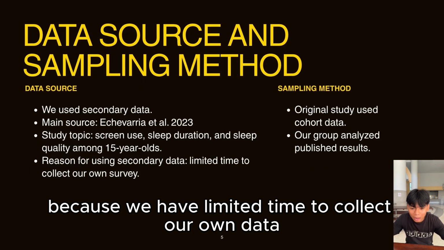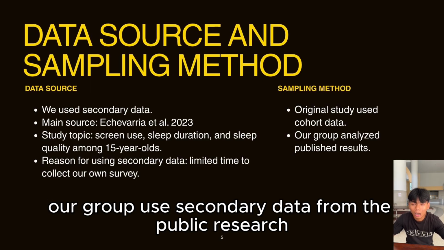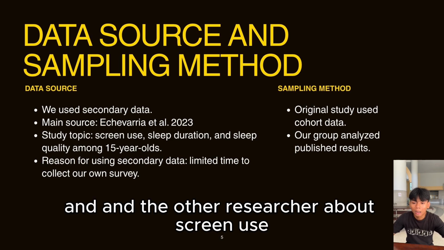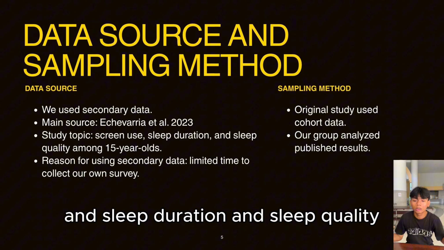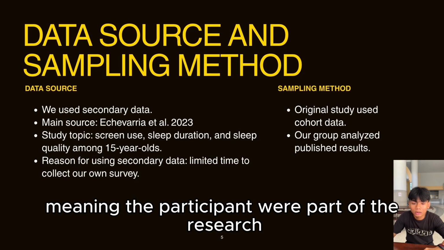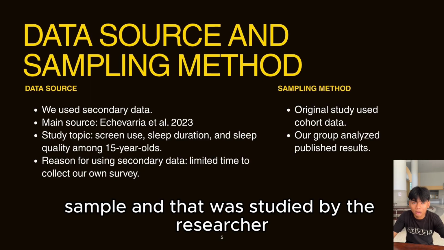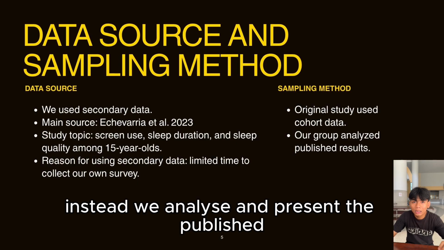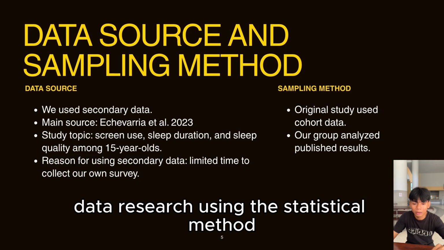Because we have limited time to collect our own data, our group used secondary data from public research. Our main source is a 2020 study and other researchers on screen use, sleep duration, and sleep quality among 15-year-olds. The original study used cohort data, meaning the participants were part of a research sample studied by the researchers. Our group did not collect the data directly. Instead, we analyzed and presented the published results using statistical methods.